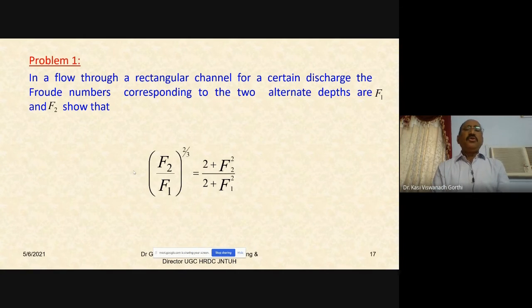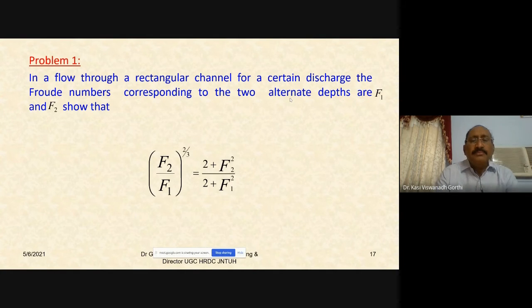Another problem. In a flow through a rectangular channel for a certain discharge, the Froude numbers corresponding to the two alternate depths, F1 and F2, are given. F1 is the Froude number corresponding to Y1, F2 is the Froude number corresponding to Y2. We may use Fr1 and Fr2 also. In this problem, it has been used like F1 and F2, the Froude numbers.